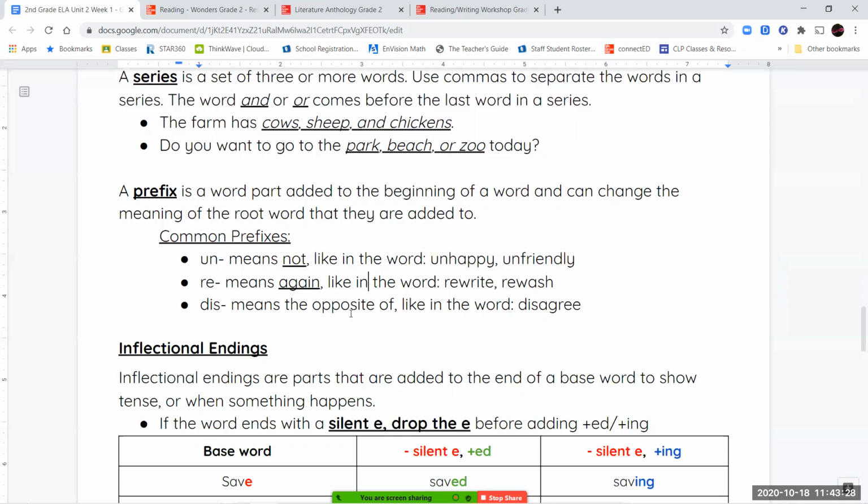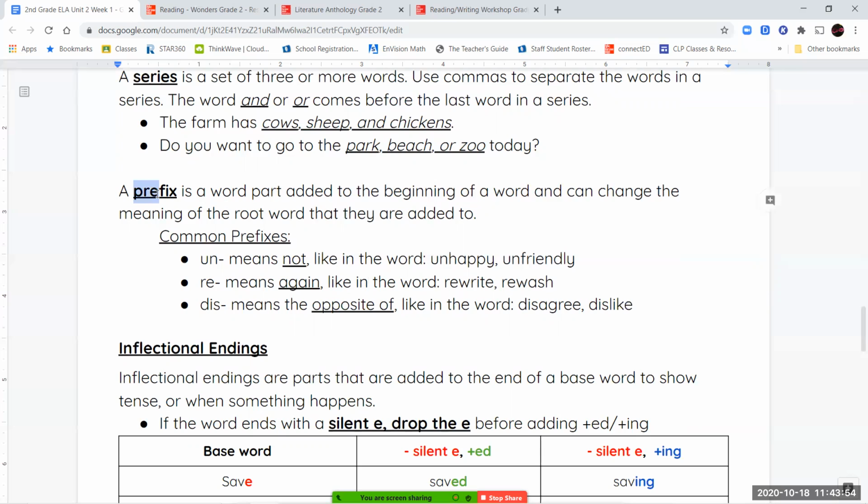And the last prefix we're going to talk about today is the prefix dis. Now, dis means the opposite of something. So if you disagree, you are not agreeing, right? It's the opposite of agreeing. If you dislike something, that means it's the opposite of liking. You do not like that thing. So we have disagree and dislike as our 2 examples.